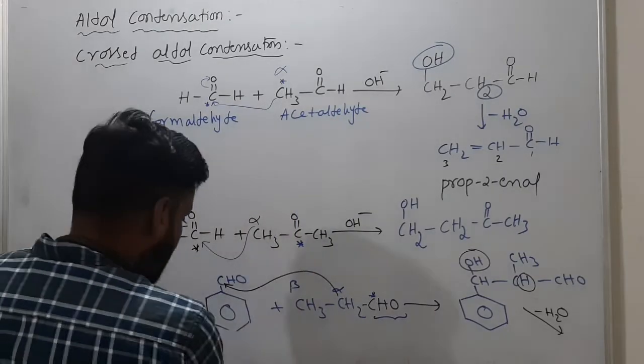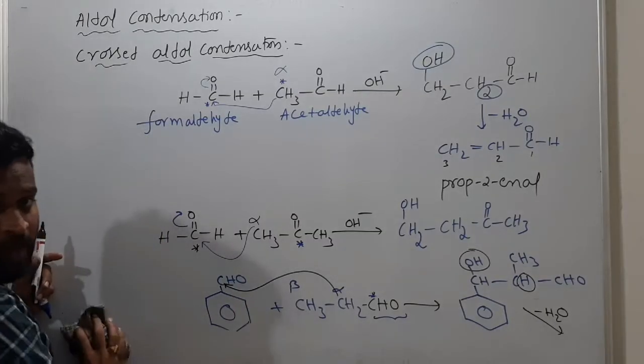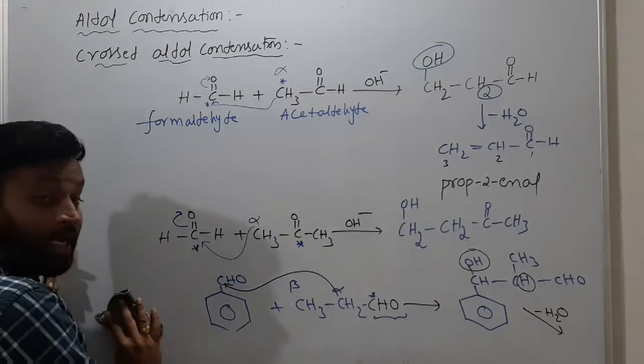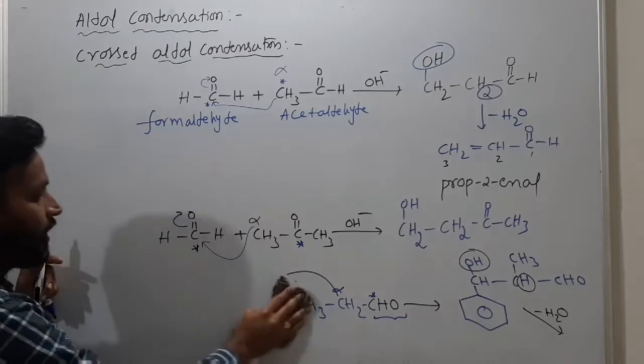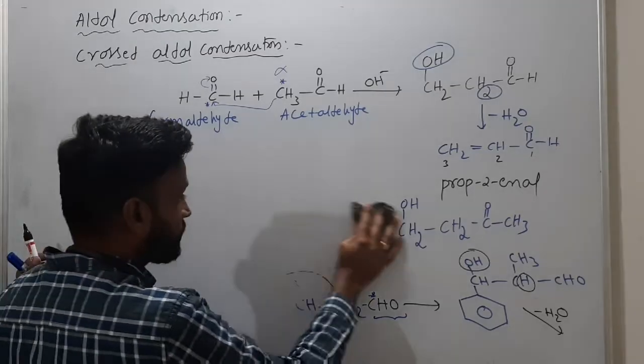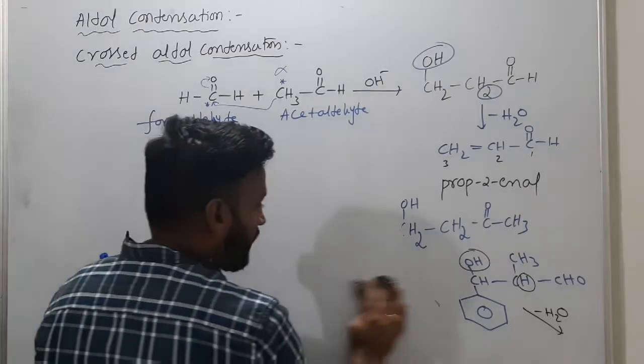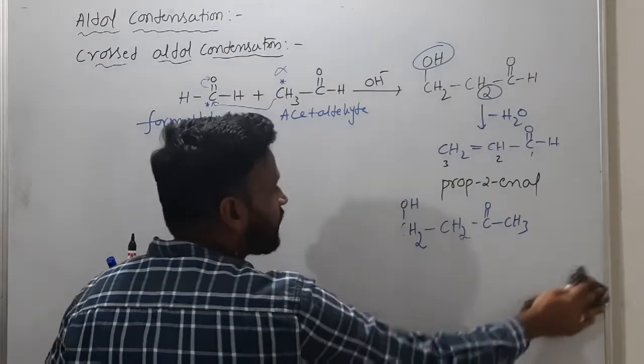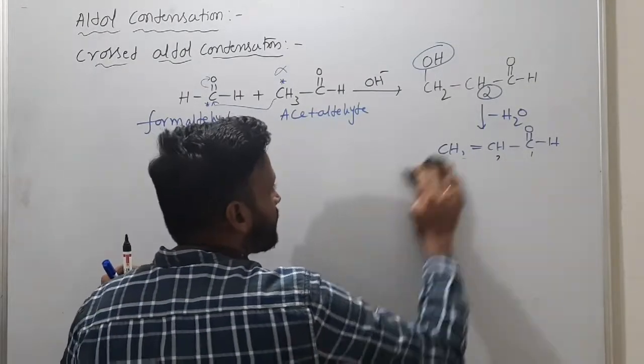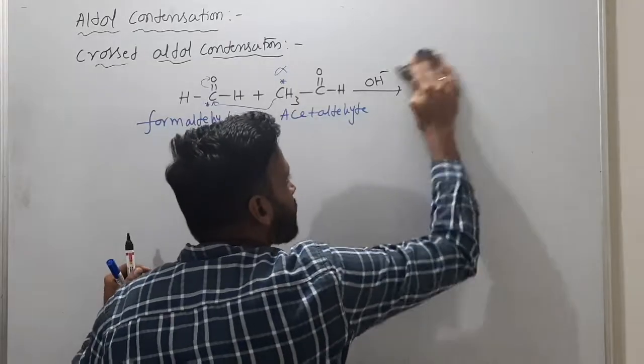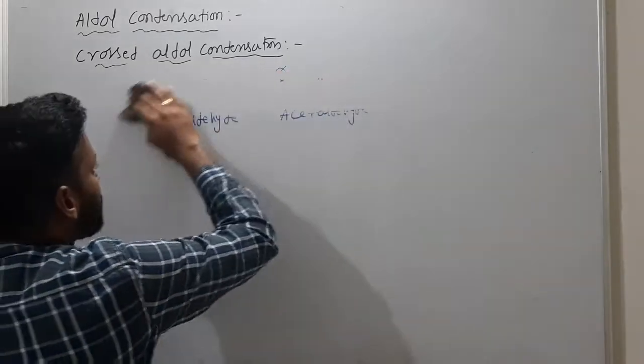But sir, if you have, write down this. Okay, I have a screenshot. And if you have two aldehydes and both have alpha hydrogen, then what to do, sir? Then we have to write the possibilities. So how to write those possibilities?